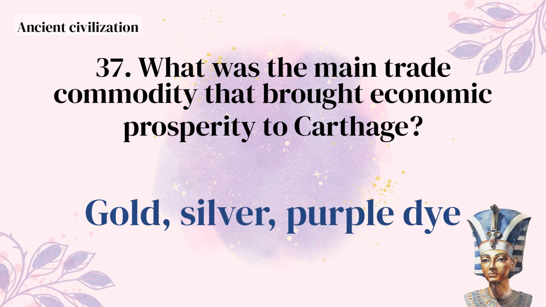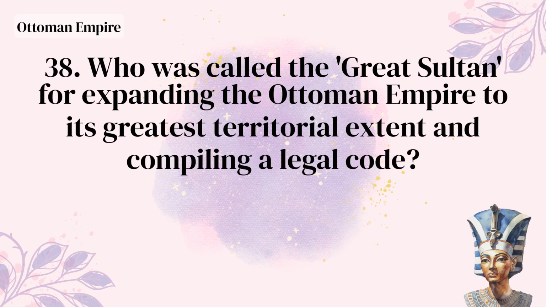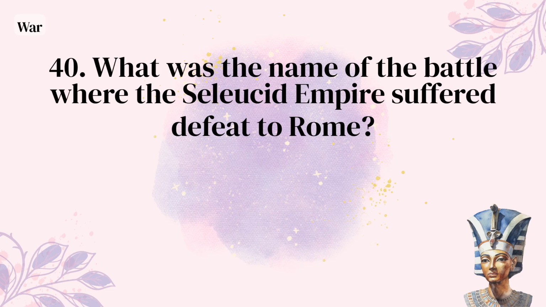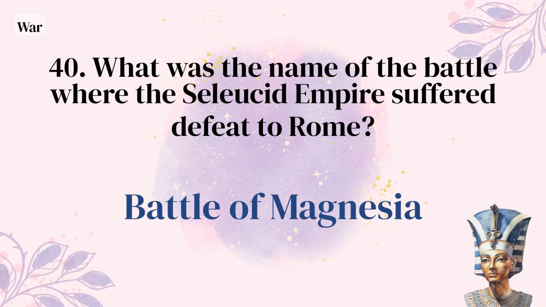Gold, silver, purple dye. Who was called the Great Sultan for expanding the Ottoman Empire to its greatest territorial extent and compiling a legal code? Suleiman the Magnificent. In Hinduism, who is one of the representative gods who appears among the many deities? Vishnu. What was the name of the battle where the Seleucid Empire suffered defeat to Rome? Battle of Magnesia.